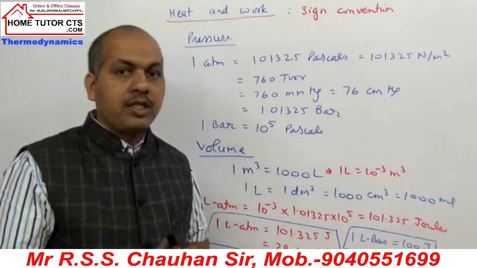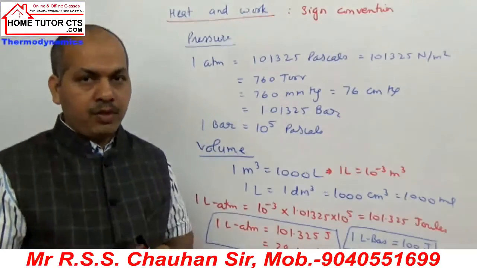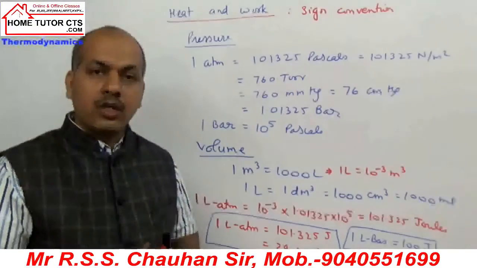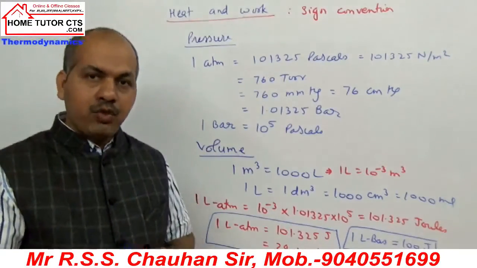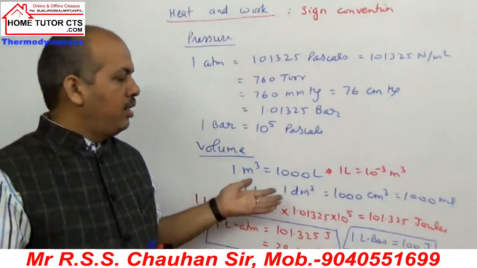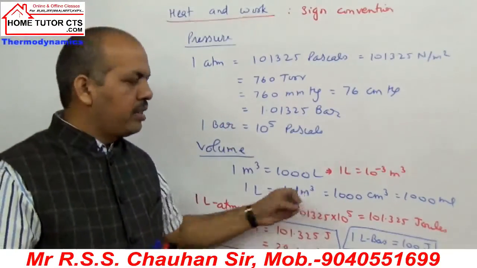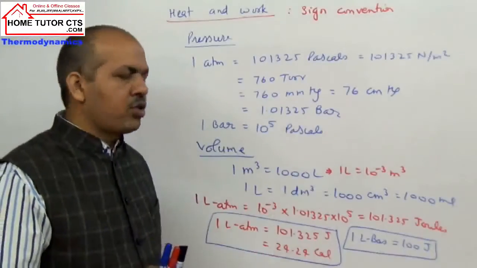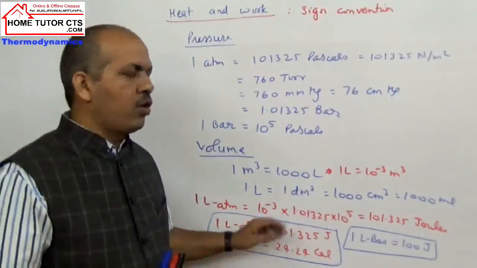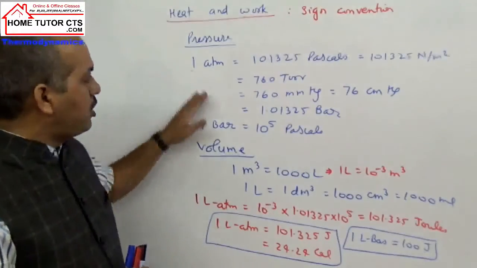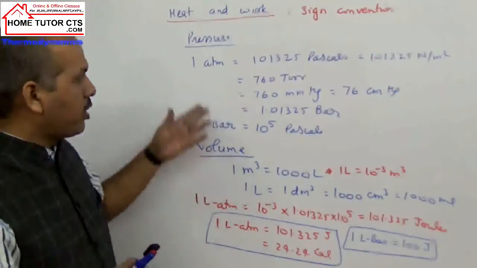So as per the question, we need to calculate work in common units, joules, sometimes calories. You know 1 calorie is how many joules? 4.184. For doing questions, you can take 4.2 approximately. In the question it is normally mentioned, otherwise you can take 1 calorie as 4.2 joules. So that is what the unit relations are. Now on this unit relation, I will take 1-2 questions for your clarity.